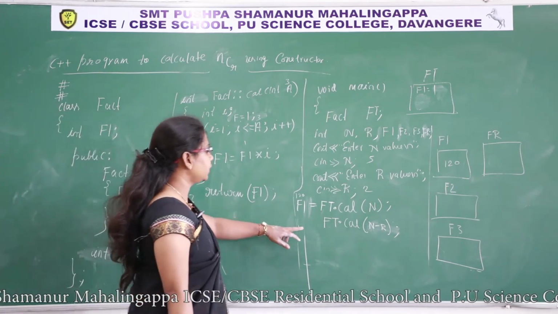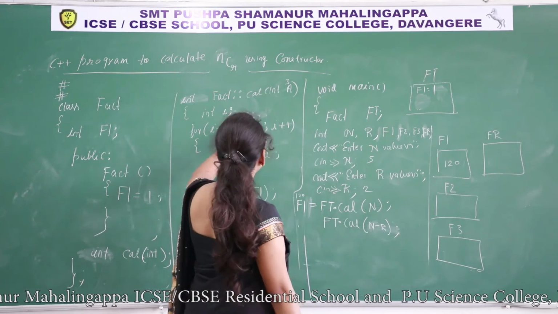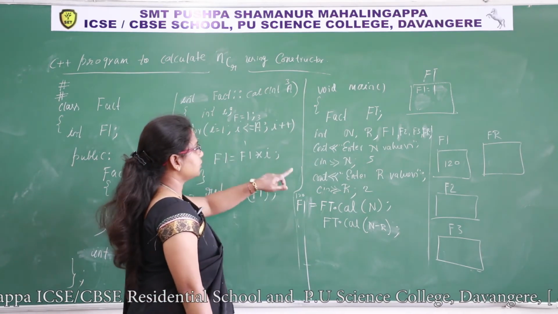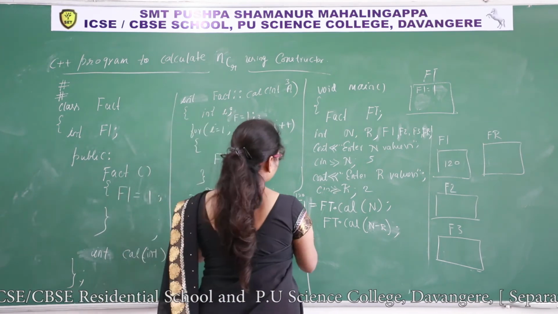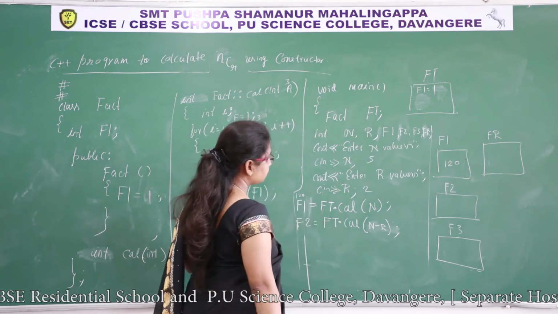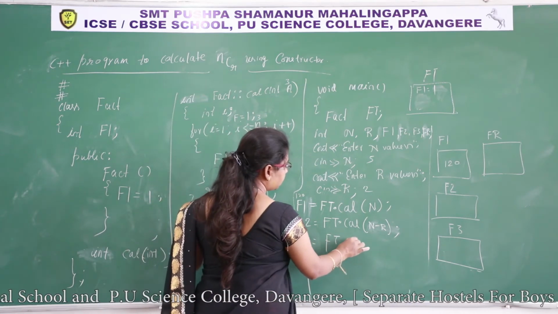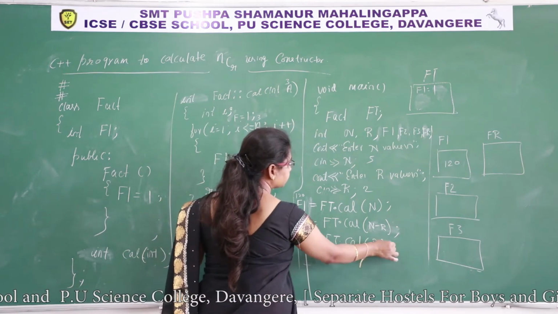Next, Ft dot cal of n minus r. Again F1 is 1. So right now it calculates, then it returns the result. That result goes to F2. Then F3 is equal to Ft dot cal of r.